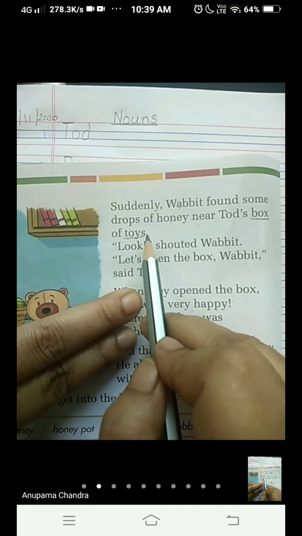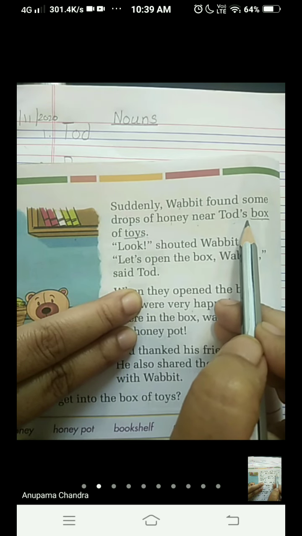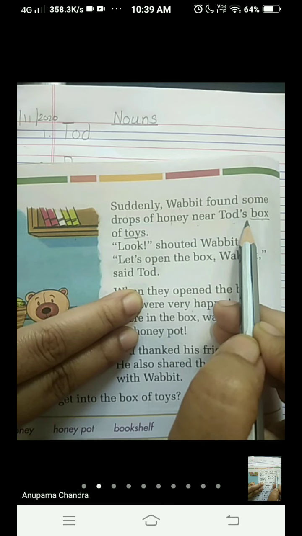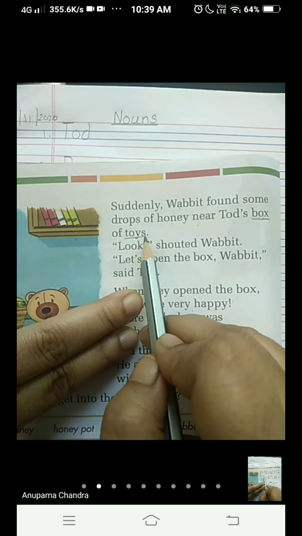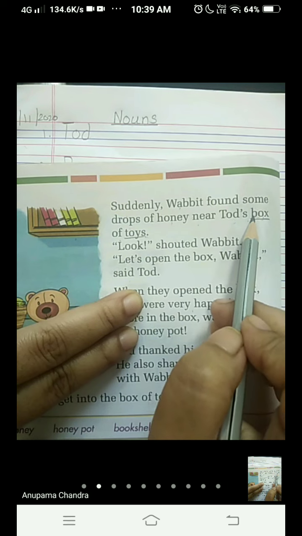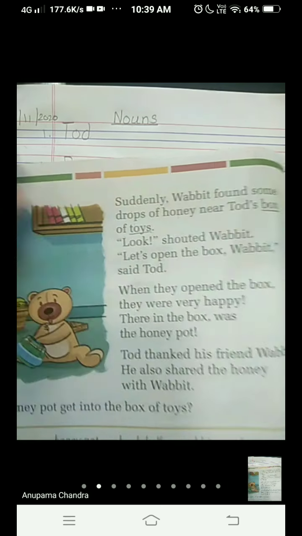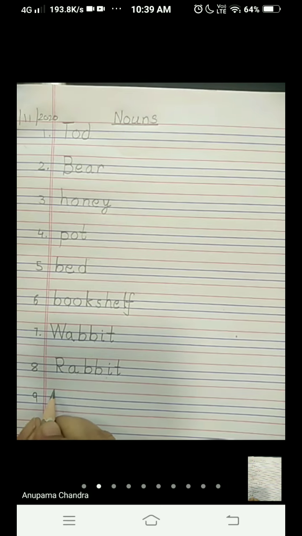Box of toys. Now what is box? Box is the name of a thing where we can keep our valuable things like pencil, eraser or anything else. So box is a thing, and box of toys. Now toys is again a thing with which we can play. So we will write these two words in our notebook. B-O-X, box.